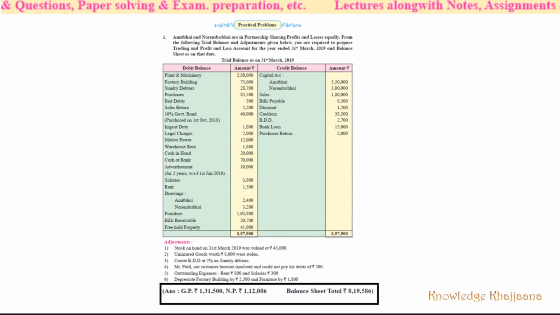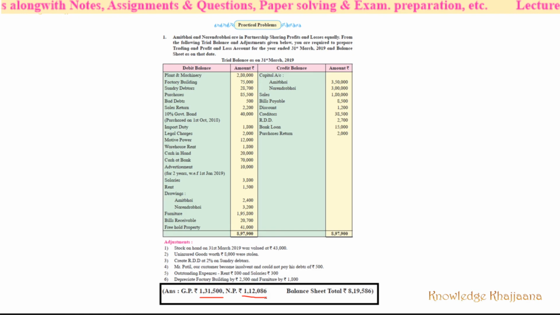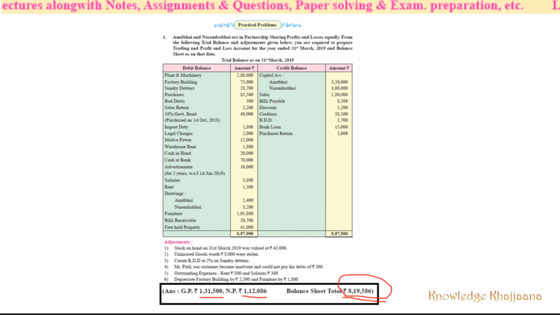Now let's check whether our answer is tallying with the answer given in the book. Yes. Our gross profit was rupees 1,31,500, and here it is the same as given in the solution in the book. Net profit was rupees 1,12,186. Here again it is same, and our balance sheet is also tallying with the amount of 8,19,586. It means we have solved the problem perfectly, right? Because our answers are matching with the answers given in the book. Very good.